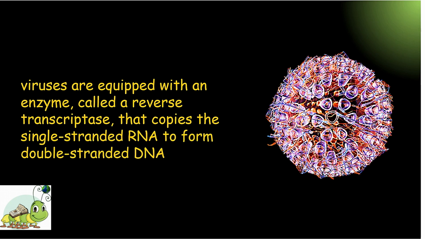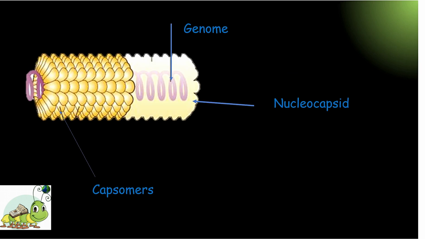A distinctive large family of single-stranded RNA viruses is called Retroviridae. The RNA of these viruses is positive, but the viruses are equipped with an enzyme called reverse transcriptase that copies the single-stranded RNA to form double-stranded DNA. The next most important part of the viral structure is the protein capsid.